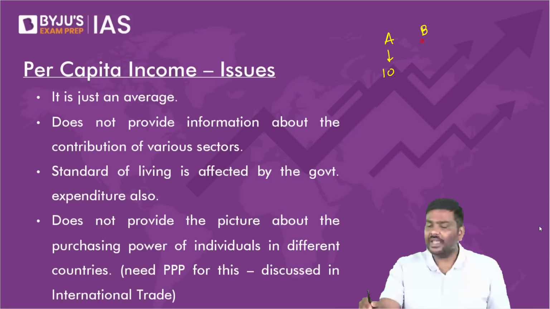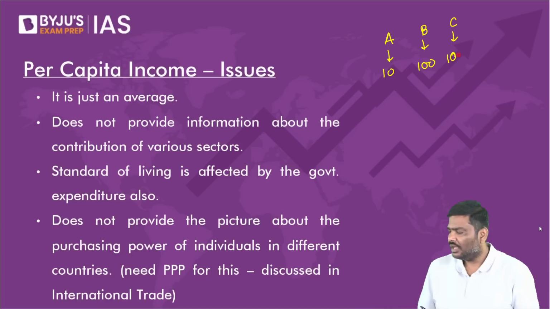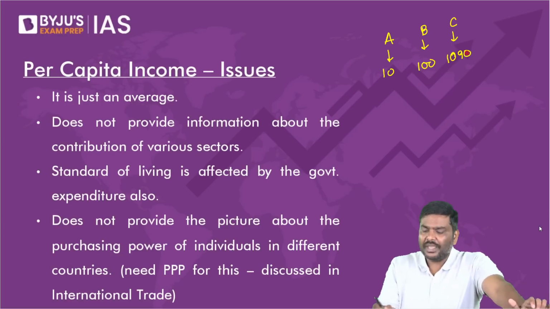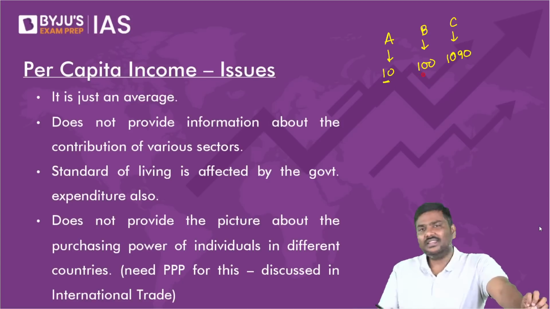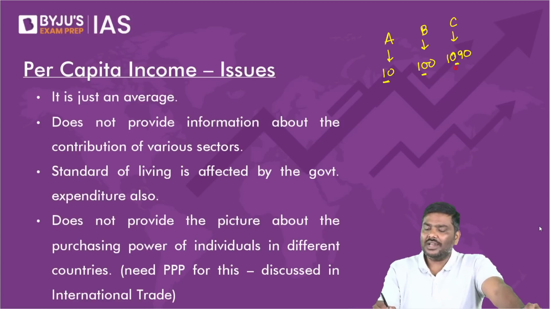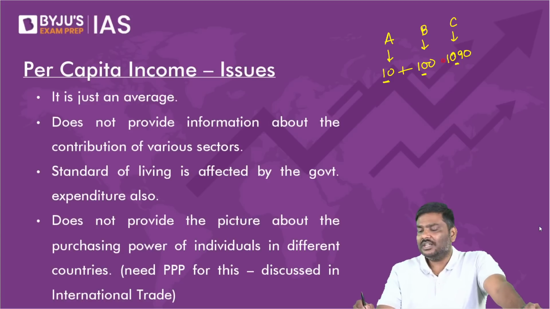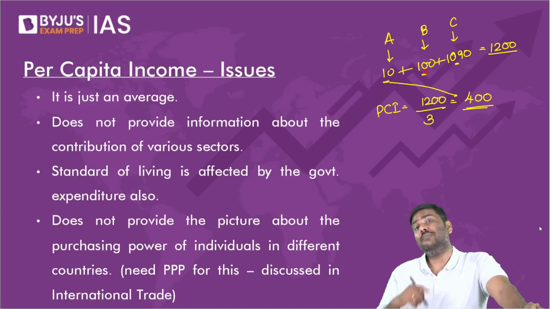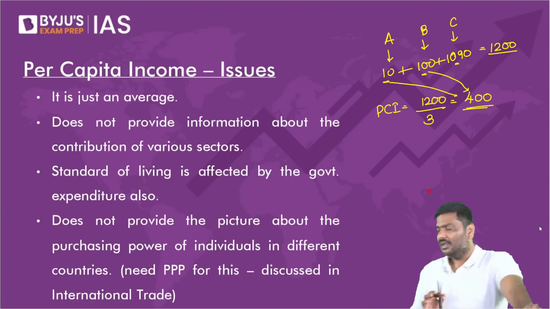What do you mean by an average? Understand how per capita income is calculated. Imagine A is earning 10 rupees, B is earning 100 rupees, and C is earning 1090 rupees. I'll just give you some calculations here. Don't memorize it. What is the total income earned by the population here? 1200 rupees. But if you calculate per capita income, it is 1200 rupees divided by 3, which will give you 400 rupees.